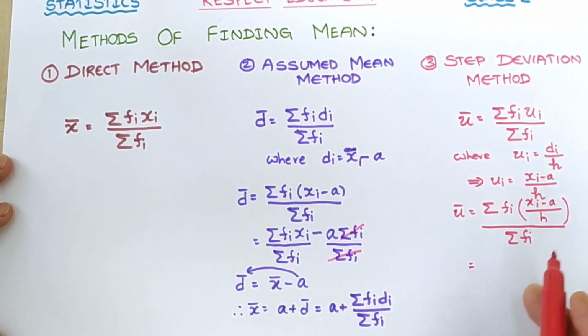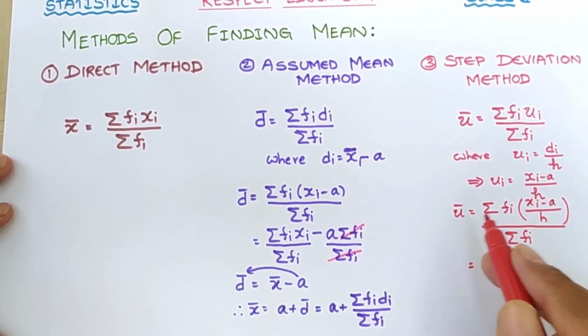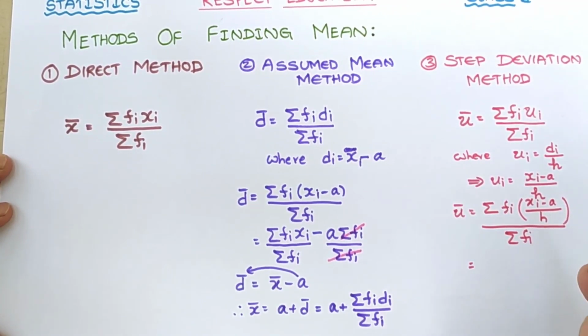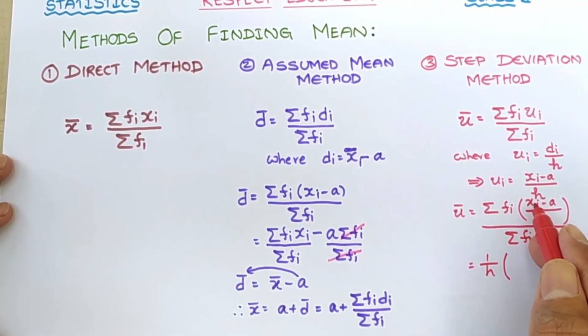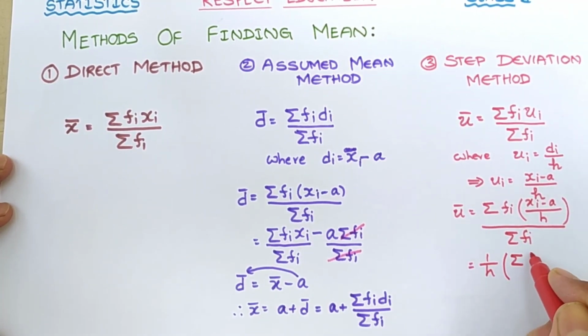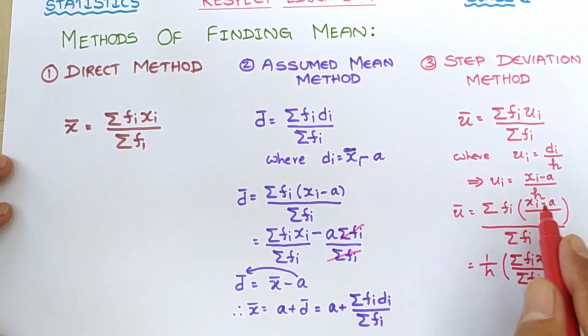Clear? Now this 1 by h is there. As it is a constant, it will come out. So here we can bring this 1 by h, 1 by h times sigma fi xi, and this single denominator by sigma fi, minus sigma fi into a.